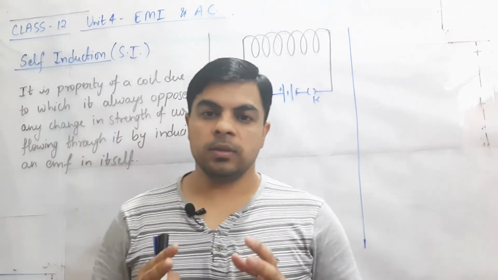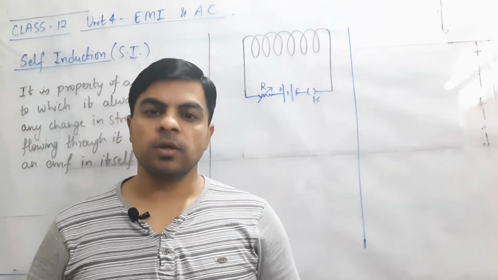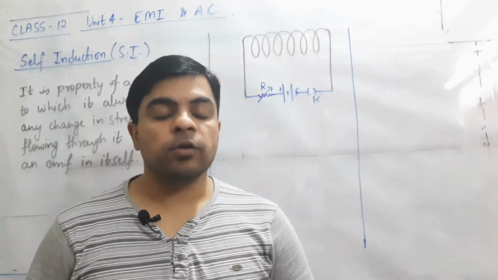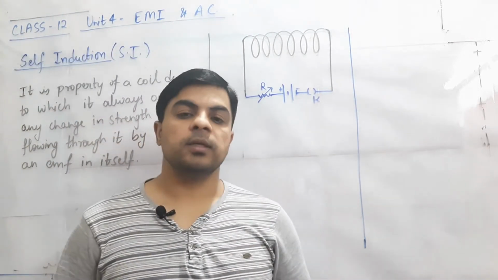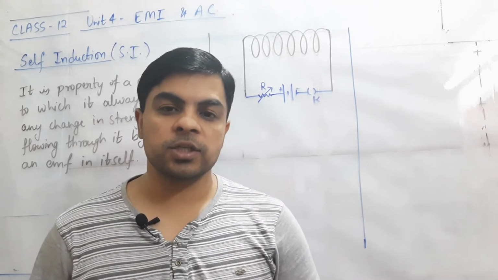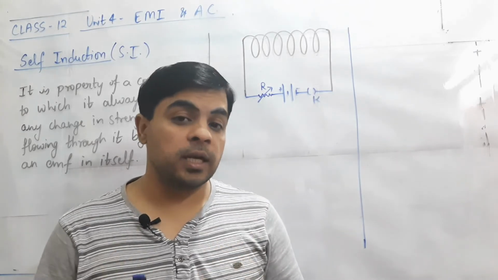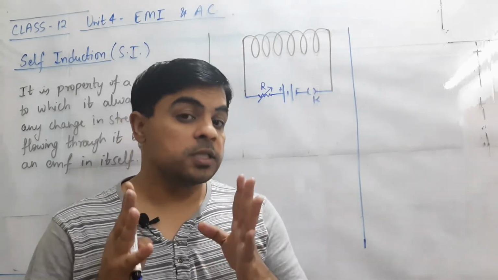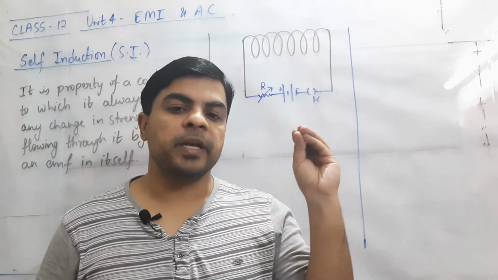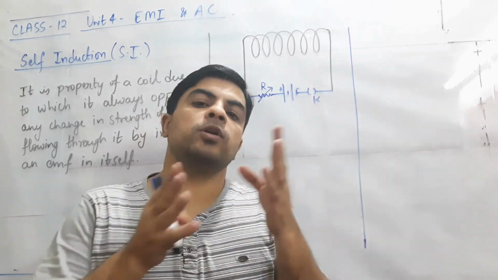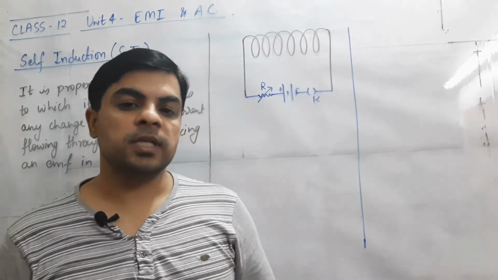Now we are going to study a very important special case of electromagnetic induction, or we can say another form of electromagnetic induction, which is known as self induction. Here the word induction represents the same term electromagnetic induction, in which we have already studied that whenever there is a change in magnetic flux, this is very important, change in magnetic flux must be there. Anyhow we can produce it, either by bringing magnet towards the coil or away from the coil, or bringing coil towards the magnet or away from the magnet. Another method which we have studied is changing the magnetic field.